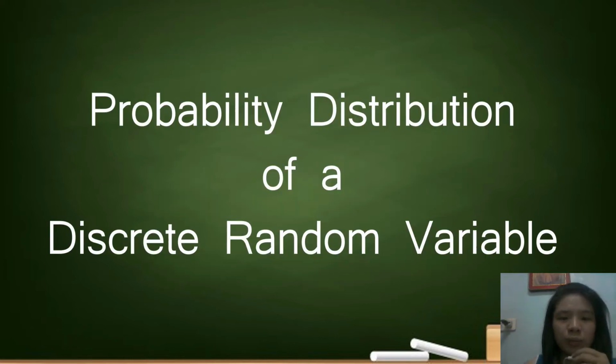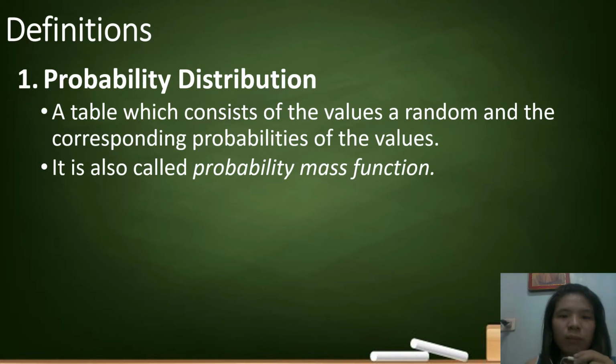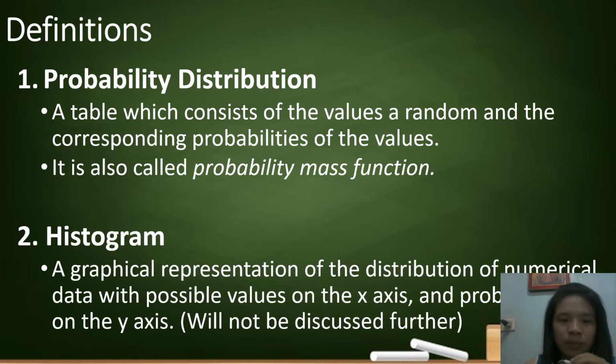So let us now proceed to probability distribution of a discrete random variable. By definition, probability distribution, or also known as probability mass function, is a table which consists of values of a random variable and the corresponding probabilities of the values. Second one is the histogram. Histogram is a graphical representation of the distribution of numerical data with possible values on the x-axis and probabilities on the y-axis. Histogram will not be discussed further.